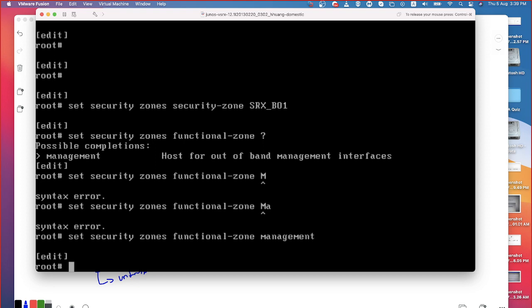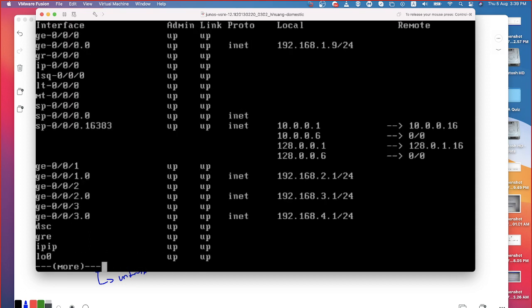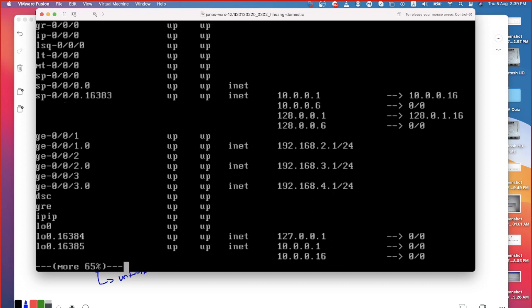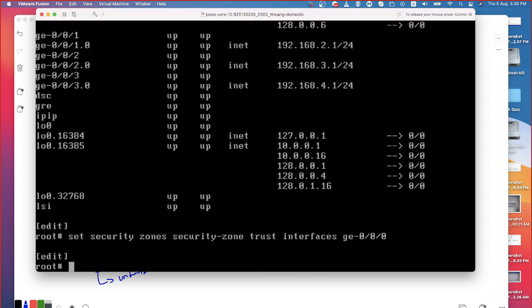Now that we have created the security zones and functional zone, what next? We just need to associate the interfaces to it. Correct? How do you associate the interfaces? Let's see. Run show interfaces. I don't have the FXP0 in this model. Can you see that? Do you have FXP0 here? No, right? So all I have to do is: set security zone trust interface gigethernet 0/0.